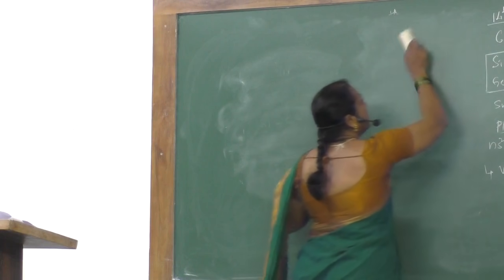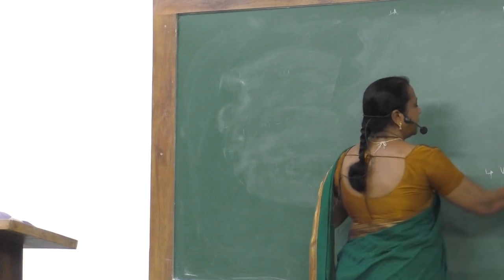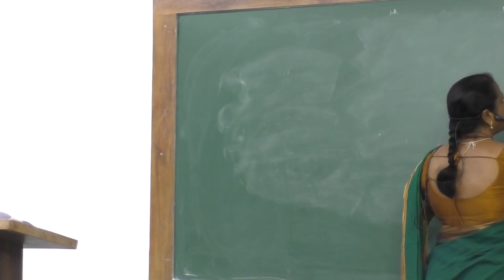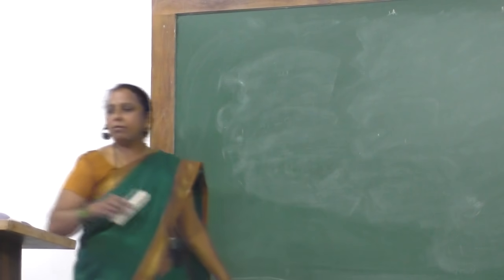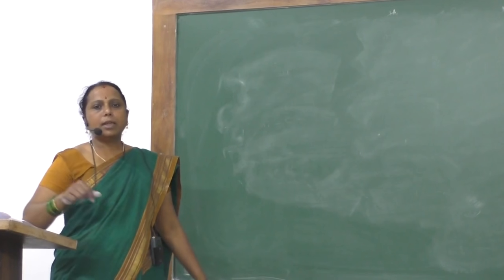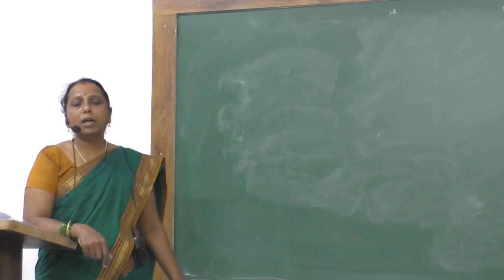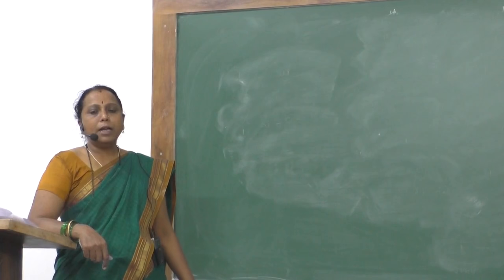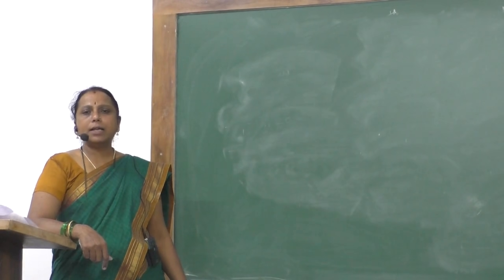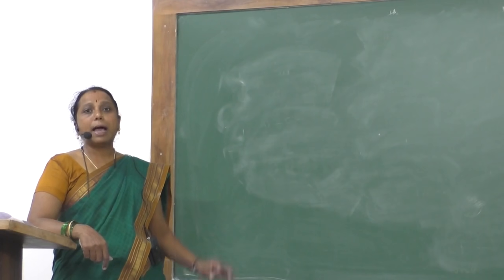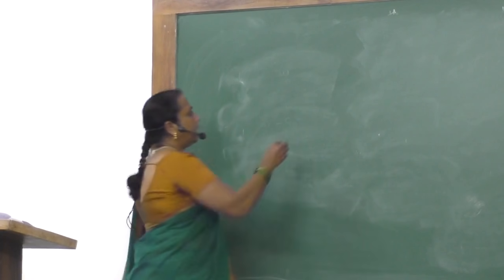See, any solid, however pure it is, always has defects according to the third law of thermodynamics. The third law of thermodynamics states that the entropy of a perfect crystalline solid is 0 at absolute 0 temperature.